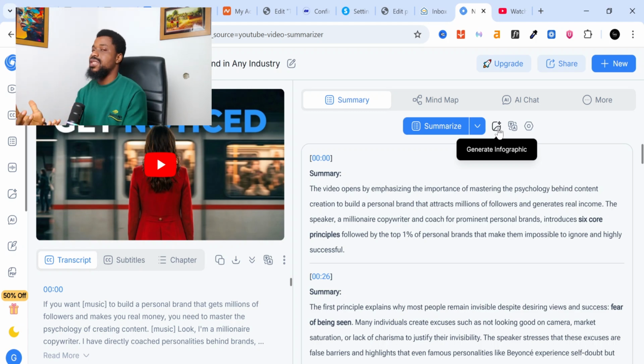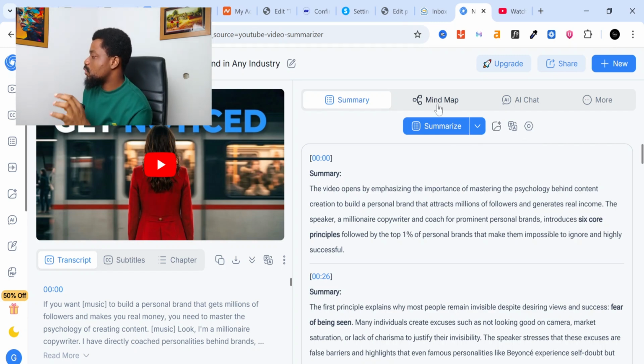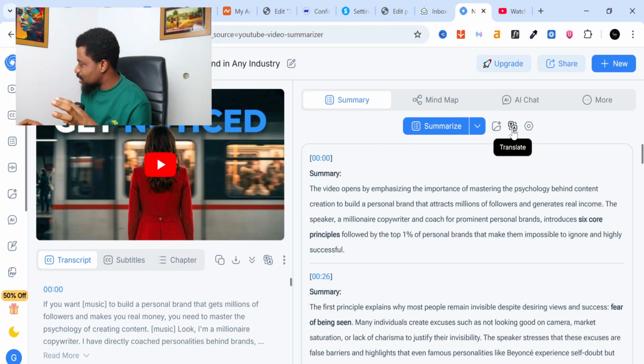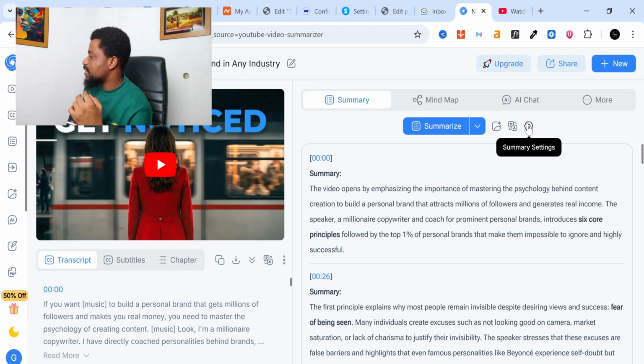So I can just look at it at a glance and understand what I am supposed to gain from this video. If you want to do a mind map, you can do a mind map. If you want to create an infographic, you can create an infographic. If you want to translate it, you can translate it. And you have other things. If you want more summary settings, you can do that.